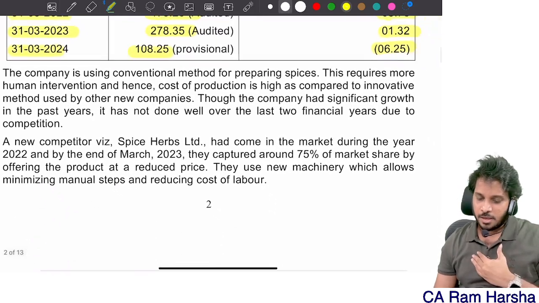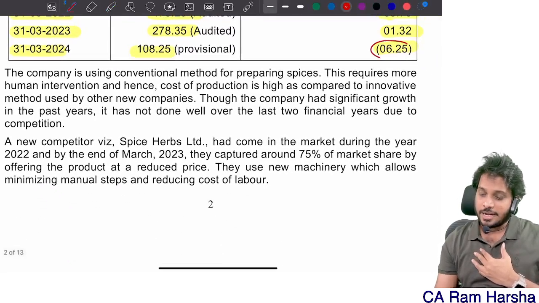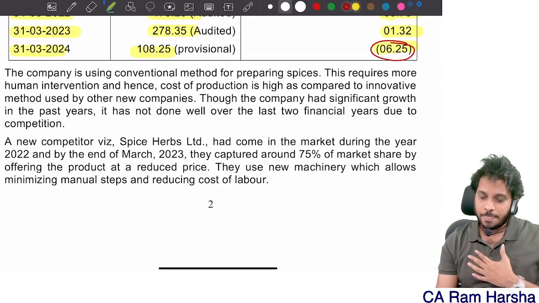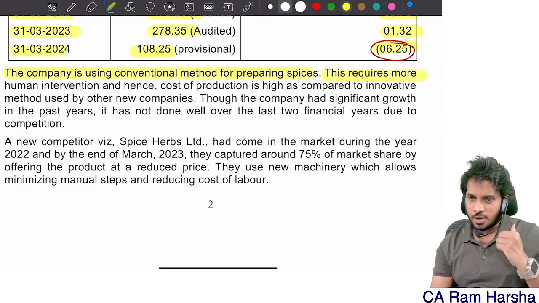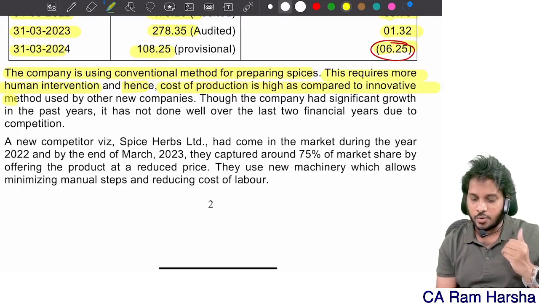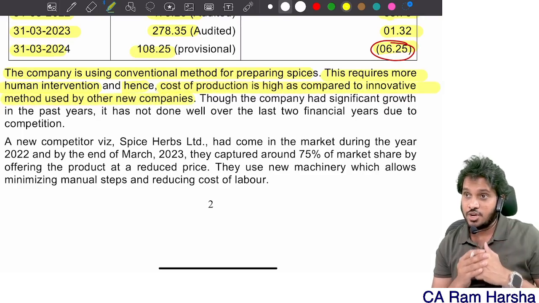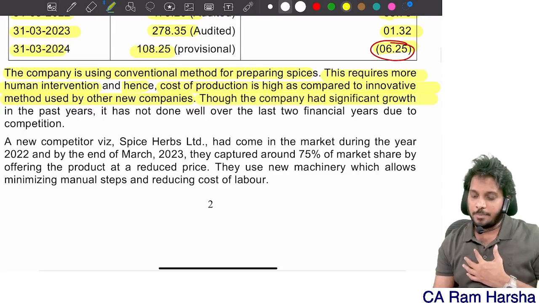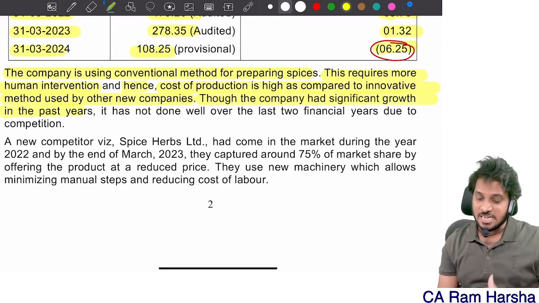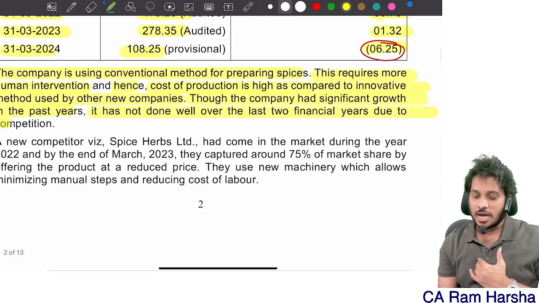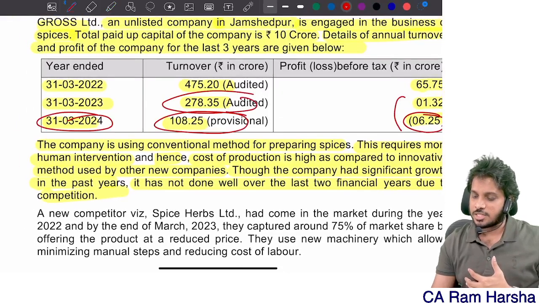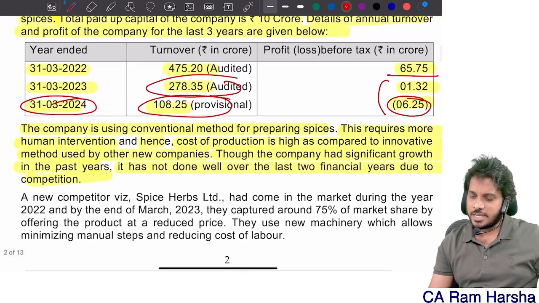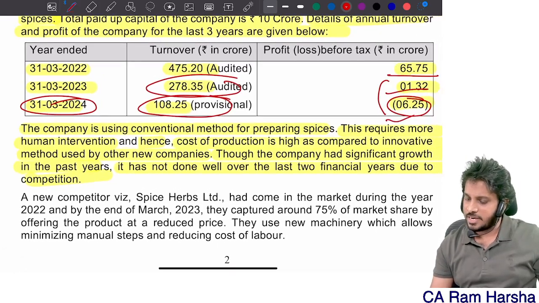Yes or no? The company, moreover, has negative profit. Yes or no? The company is using conventional method of preparing spices. This requires more human intervention and hence cost of production is high as compared to innovative method used by other new companies. Though the company had significant growth in the past years, it had not done well over the last 2 years. That's what we have seen. The latest year is less turnover, previous year also less turnover, business is declining. Where is 65 crore profit? Where is 1 crore profit? And where is 6 crore loss?